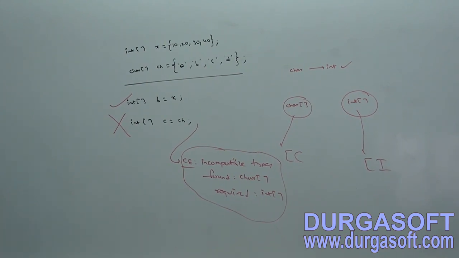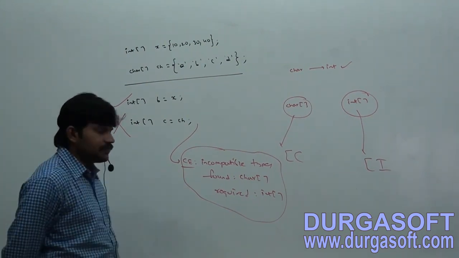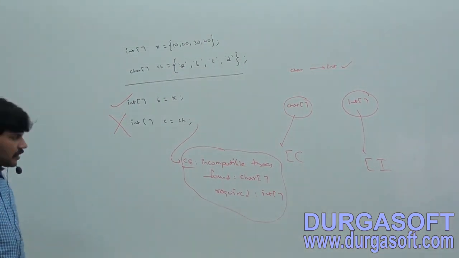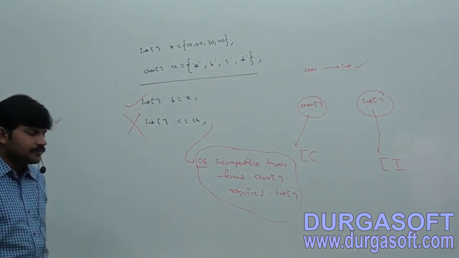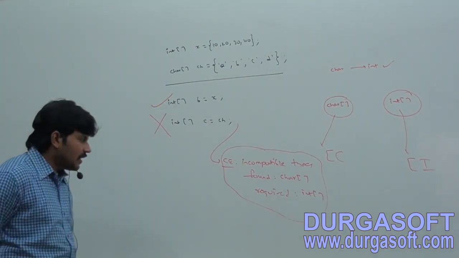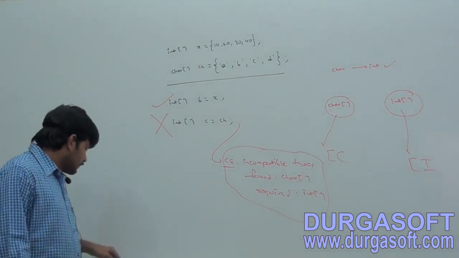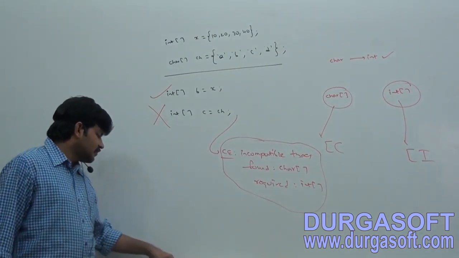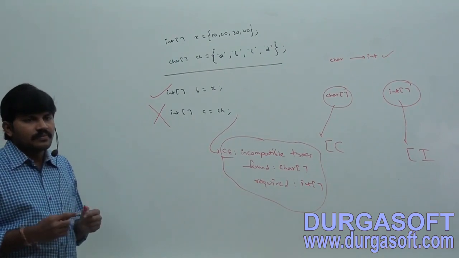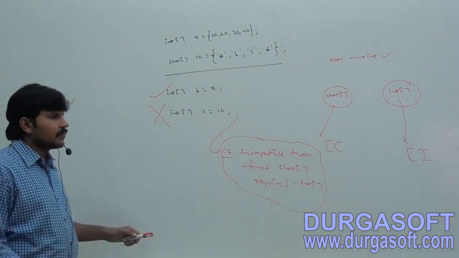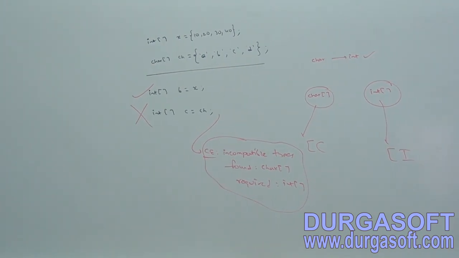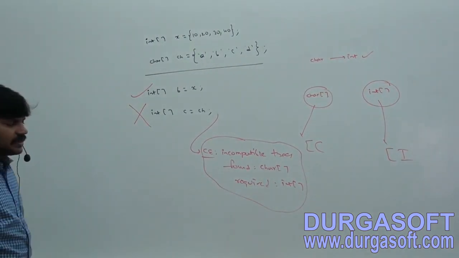Int array b is equal to x, int array c is equal to ch. So we get a compile time error by default, saying incompatible types: found char array, required int array.